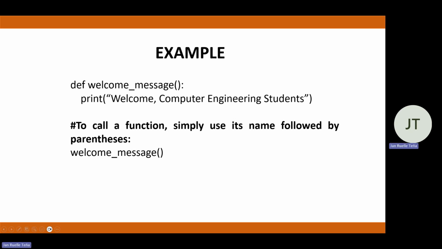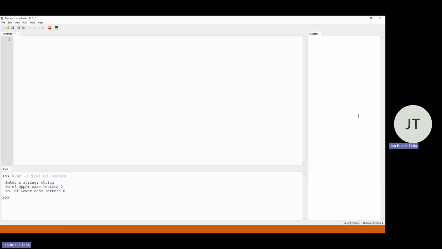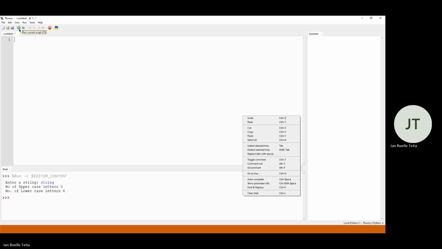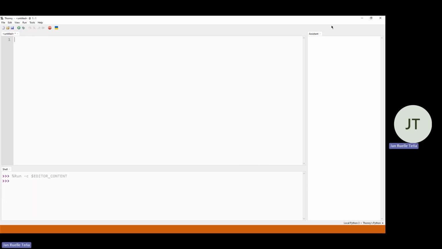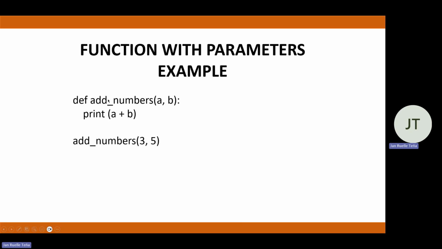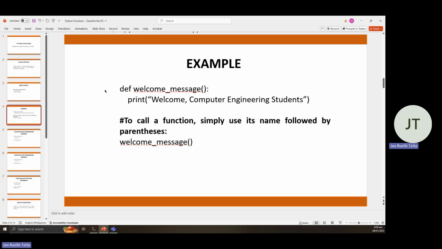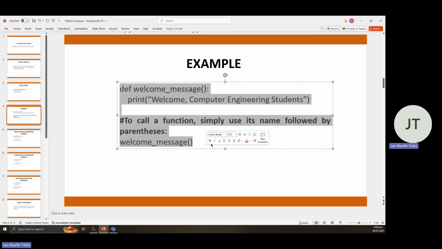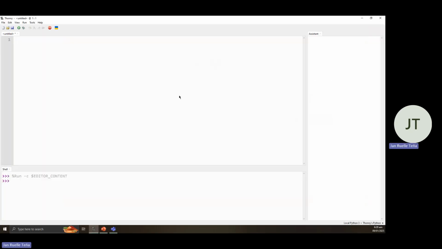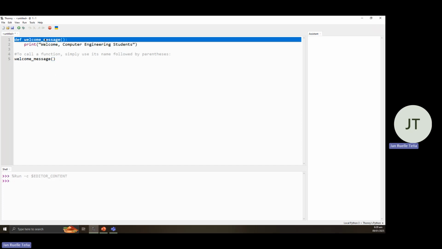So let me just open the Thonny IDE. Okay, from here, let's copy this function. Let's go back. Then, as you can see from here, we define the function as welcome_message.